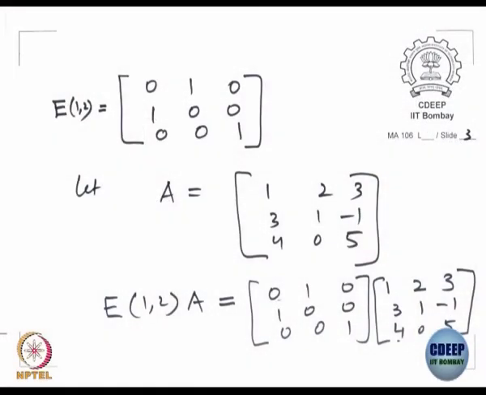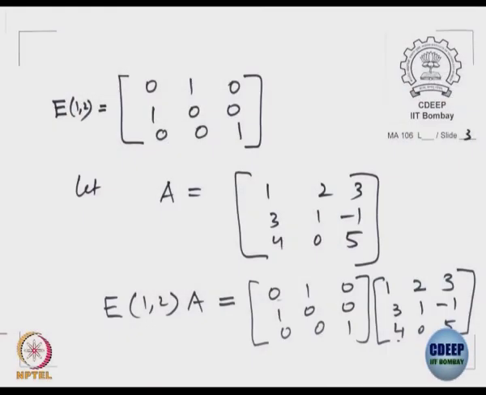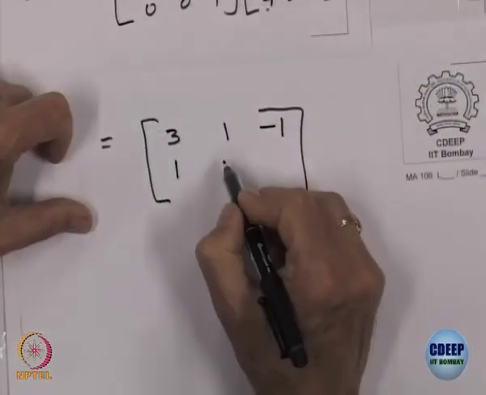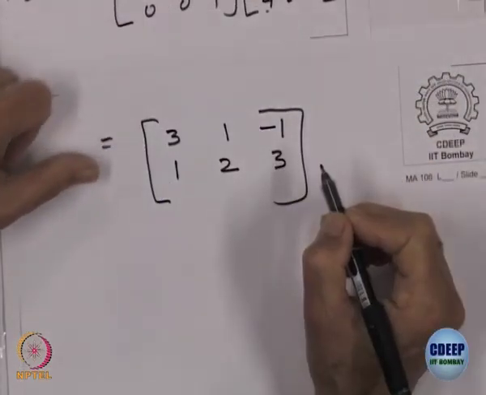Is it okay? Let us do the next row, 1 0 0, multiplied by the first column. 1 goes with 1, 0 with 3, 0 with 4, so that gives me 1. Next, the second column: 1 multiplied by 2 is 2, 0 multiplied by 1 is 0, 0 with 0, so that is 2. And the next, 1 multiplied by 3, both others are 0, so that is 3.